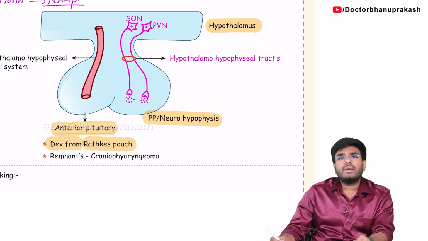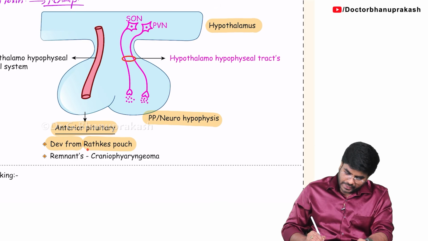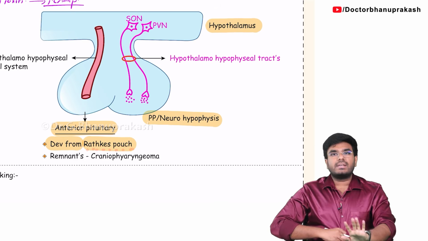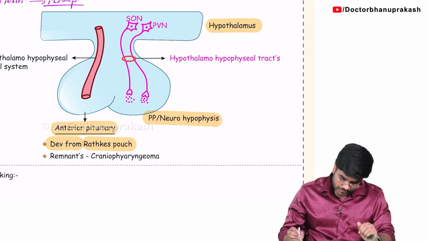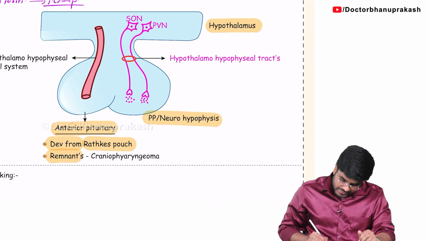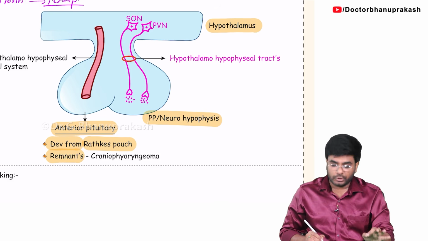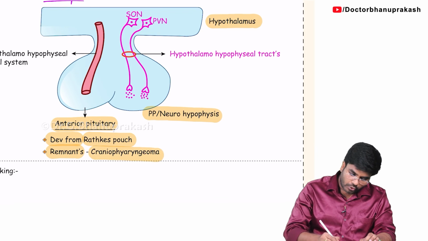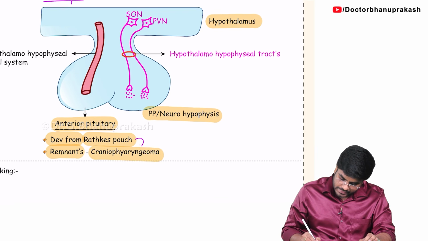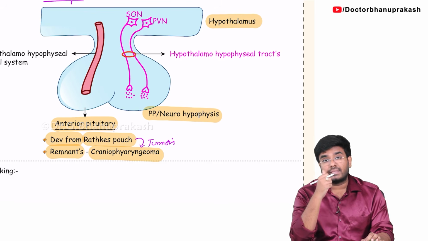Next, sometimes some remnant cells, the leftover cells of the Rathke's pouch, form a tumor in some people. The remnants of the Rathke's pouch in certain individuals will form a tumor, and that tumor is called what? Craniopharyngioma. So craniopharyngiomas are the tumors arising from the Rathke's pouch.